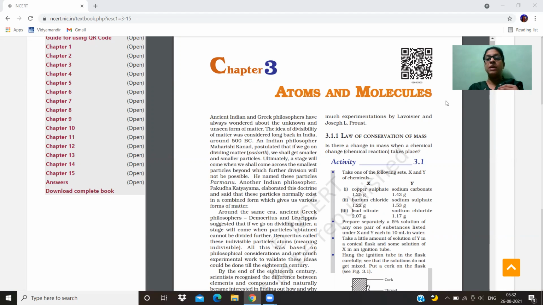So these are the main basic objectives of this chapter, as well as we also study the mole concept in this chapter. Fine, beta?